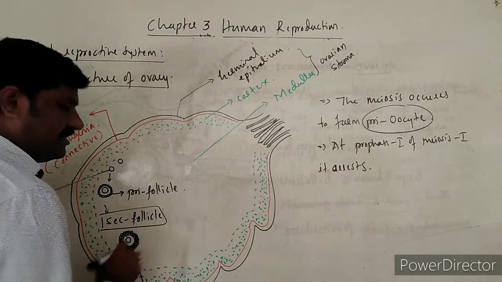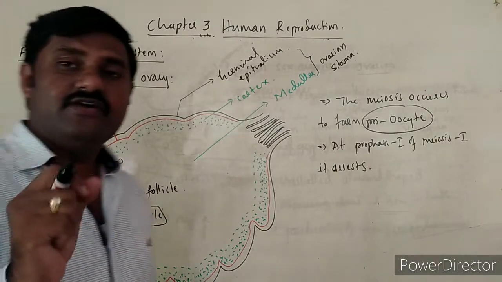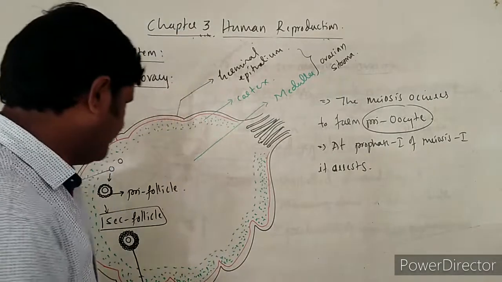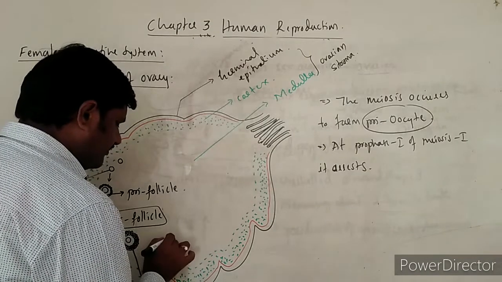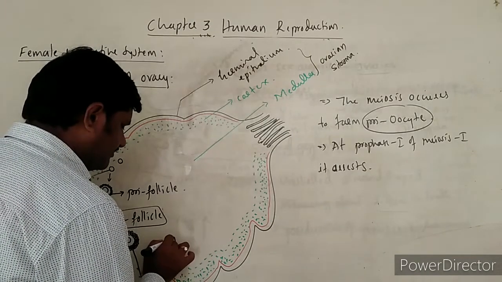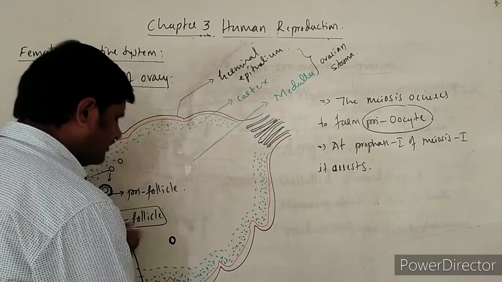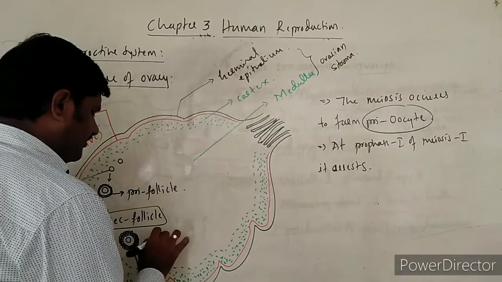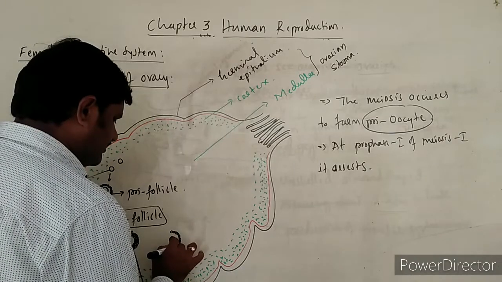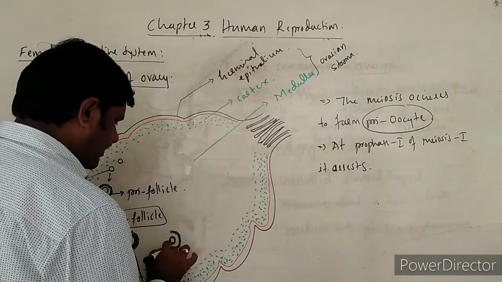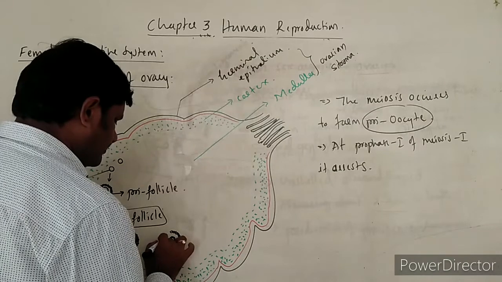The question arises. It is characterized by one important thing. What is the one important thing? See here, this is the primary oocyte, and that primary oocyte is surrounded by what? Some of the follicular cells or the granulosa cells.